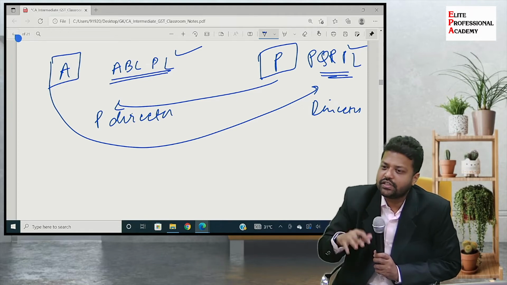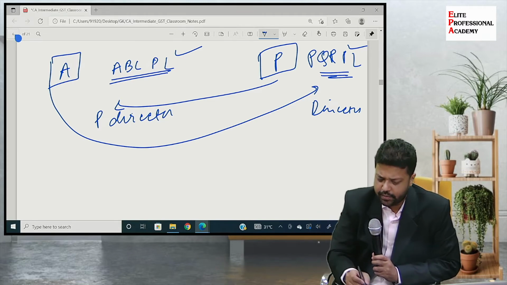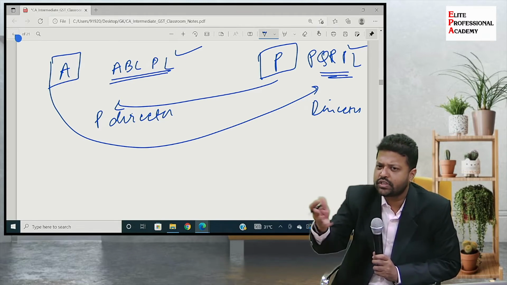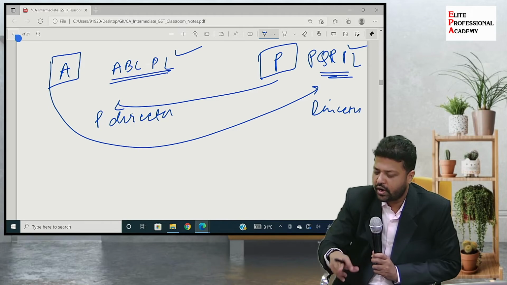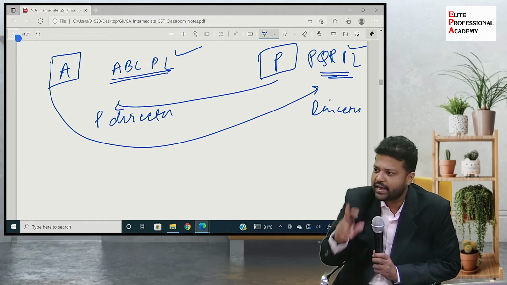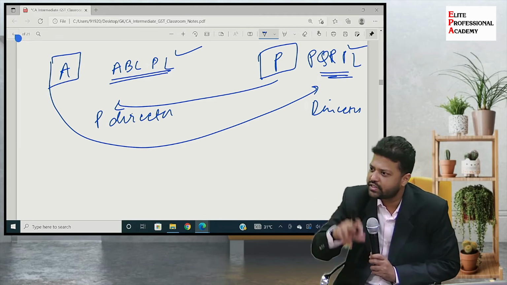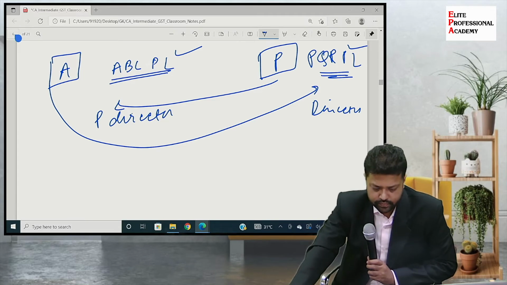See, why these all transactions are there in the schedule 1 is because one may always say that ABC sold goods to PQR but has not charged any consideration, so no supply, we will not pay tax. No. A is director in PQR and P is director in ABC. So ABC and PQR are related persons and hence transaction without consideration between ABC and PQR will still be treated as supply. Okay.